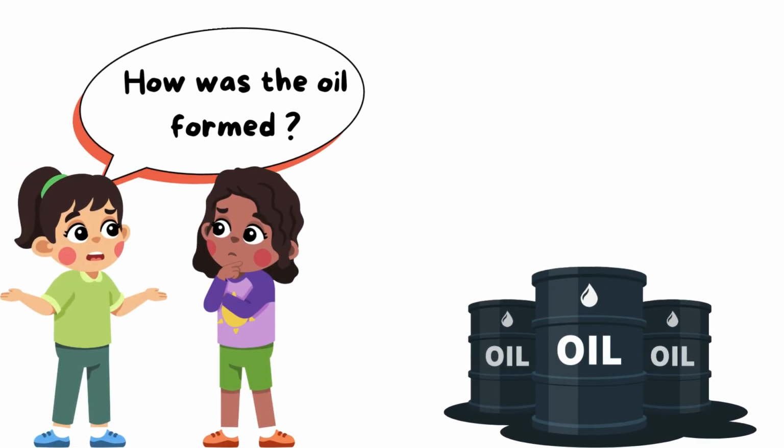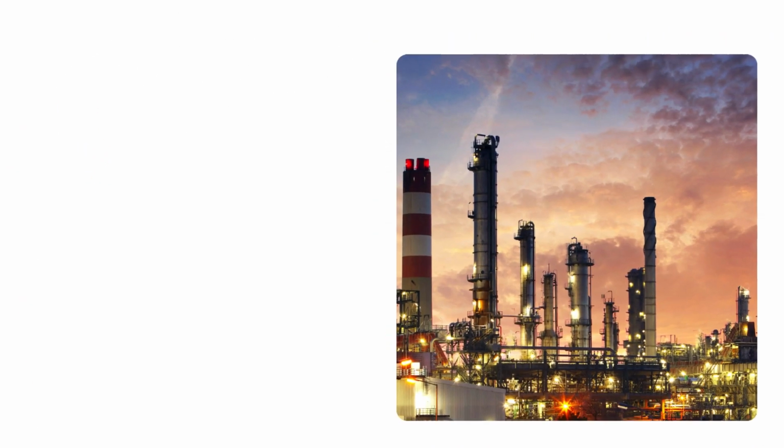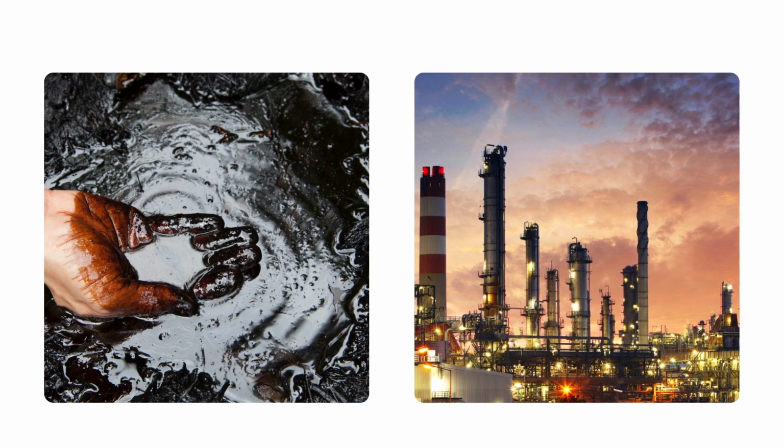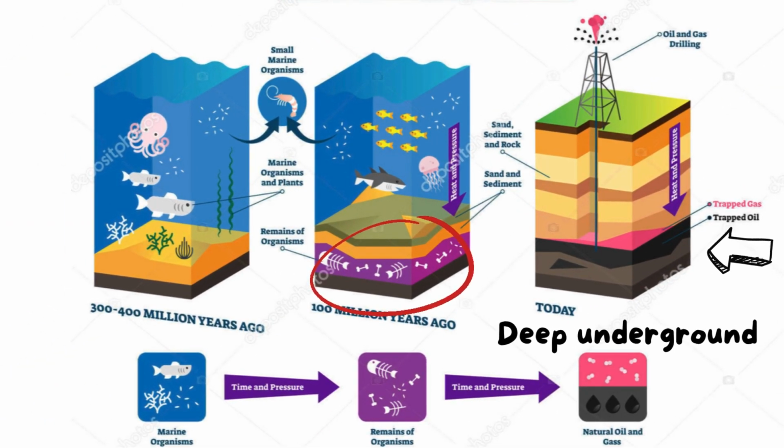Okay, first we want to know how the oil was formed. As this is oil, and it is found underground. What happens is that, as you see here in the ocean or sea, the sea creatures, over millions of years, when they died, the remains were buried in the bottom of the sea. Okay, and these remains are covered by sediments.